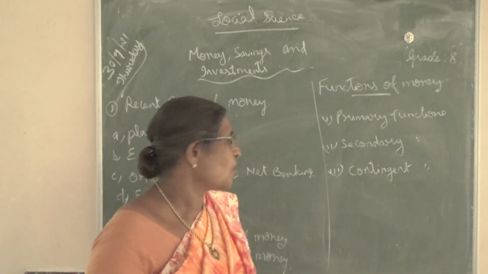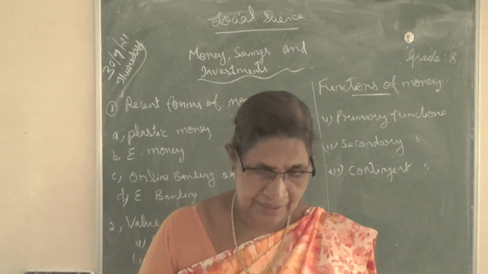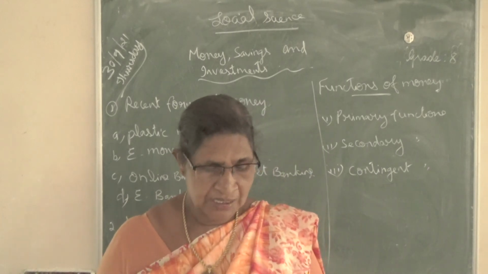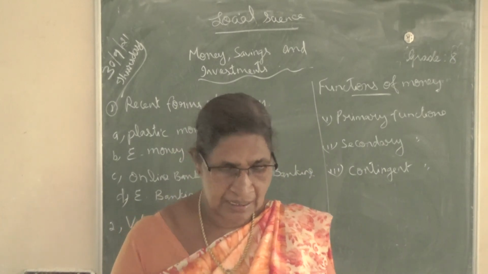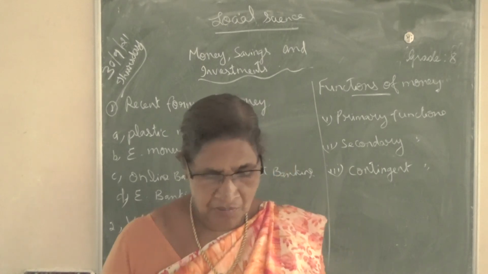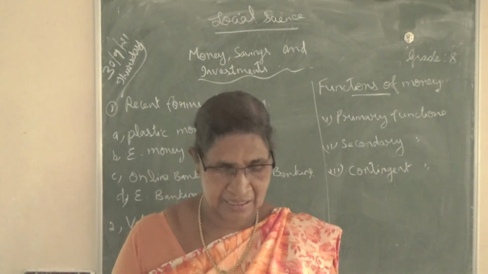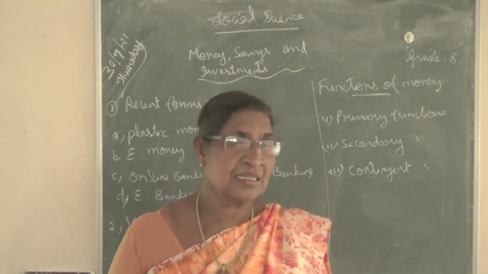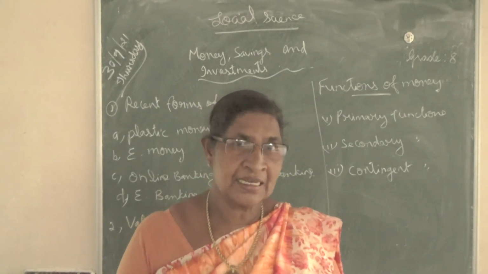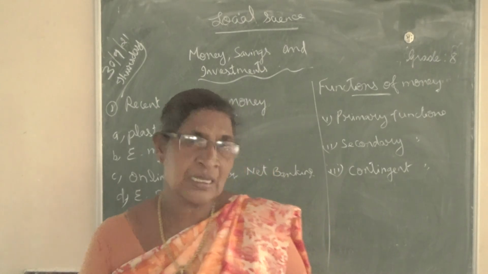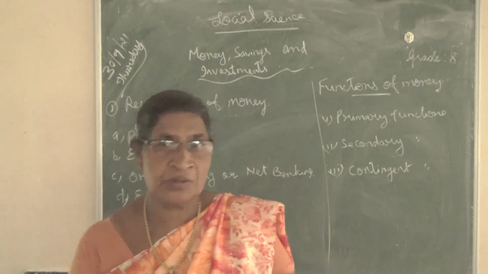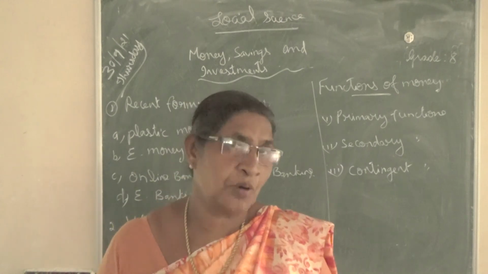Then next, the third one is the contingent functions. Here, the first one is the basis of credit. Already told, credit here means loans. You know that our government is issuing different types of loans, isn't it?